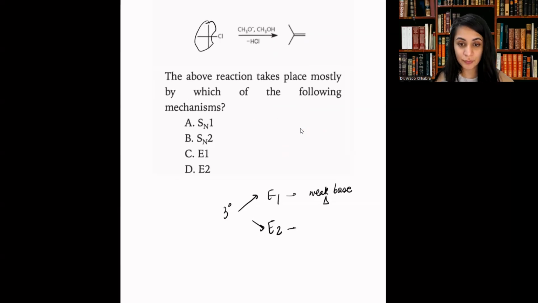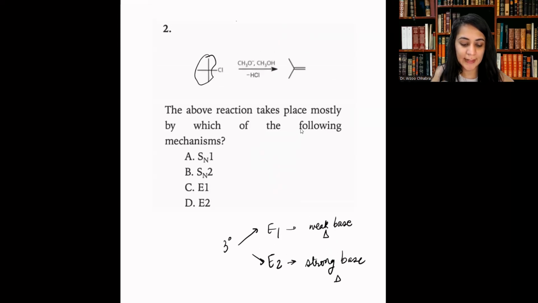However, E2 reaction conditions require you to have a strong base and heating conditions. So if you think about the reactants over here, we have CH3O minus, which actually is a strong base, right? Because there is a negative charge on it. So strong nucleophile and a strong base. So then E2 is the correct answer for this problem.